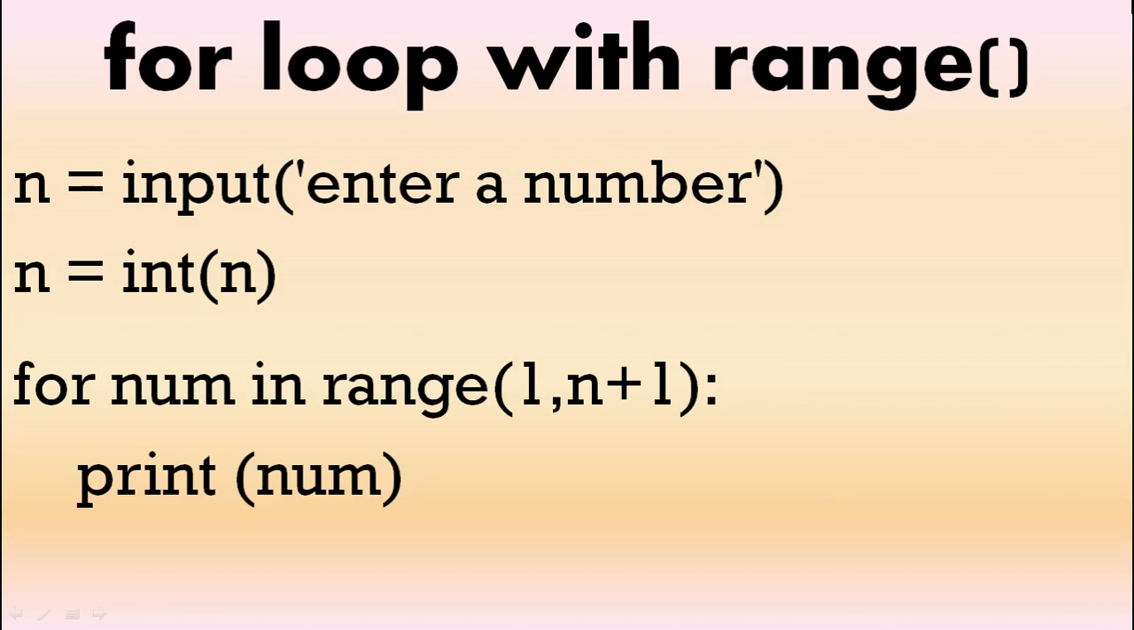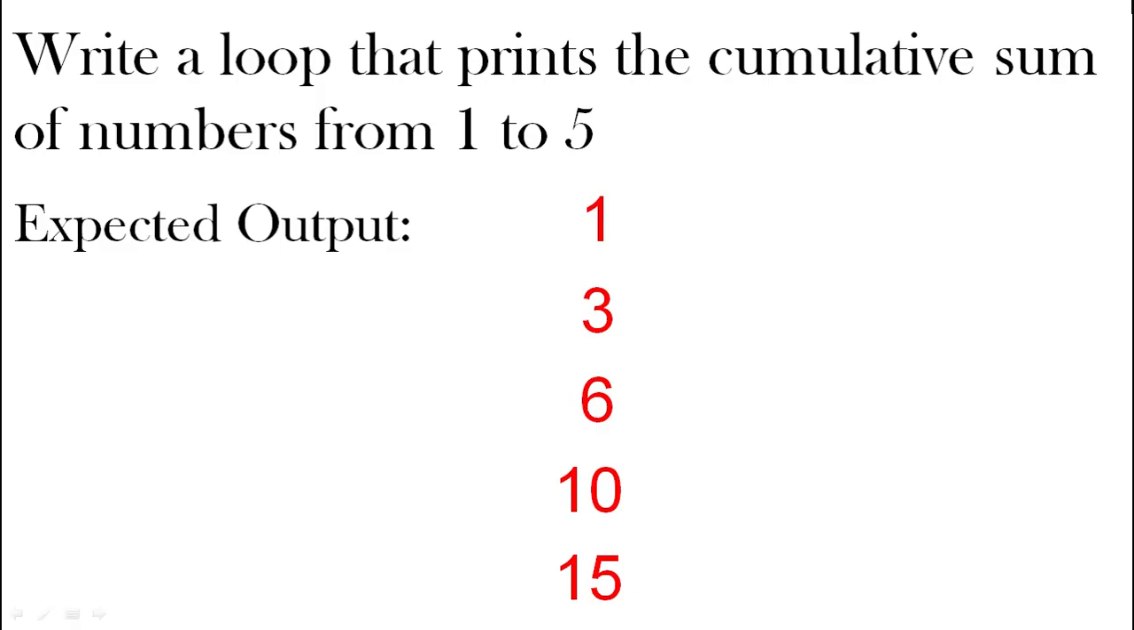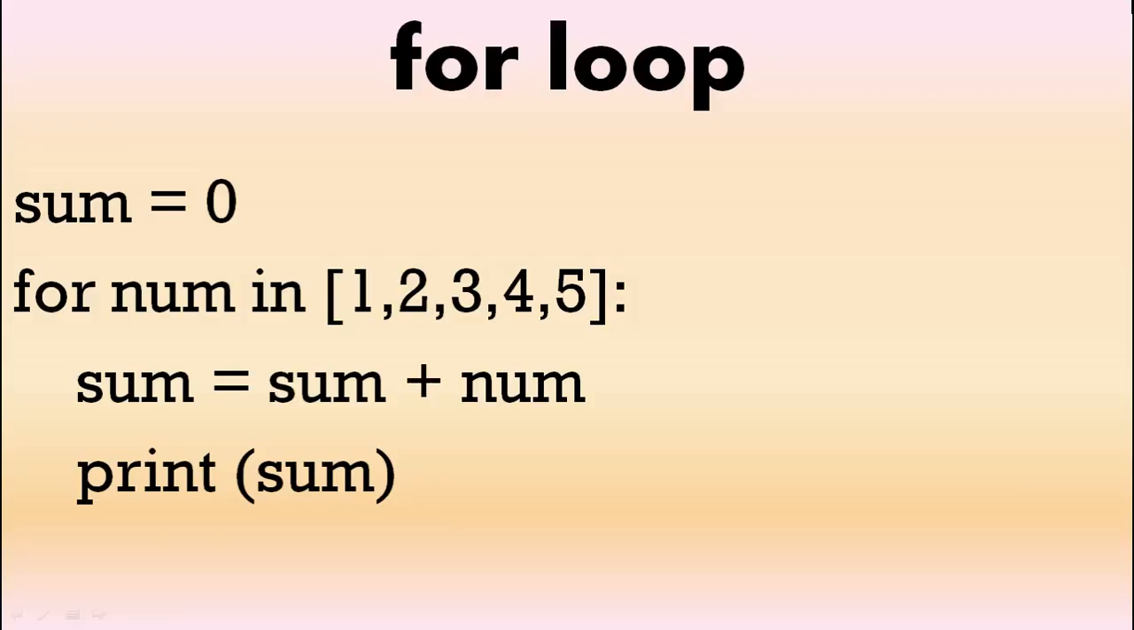Write a loop that prints a cumulative sum, the total sum of numbers from 1 to 5, with the output 1, 3, 6, 10, 15 for example. So we have sum equals 0, we've got our numbers 1 to 5, and the sum is just going to be the sum plus the number in the loop, and we print it.